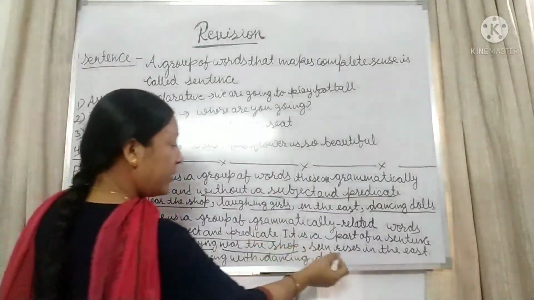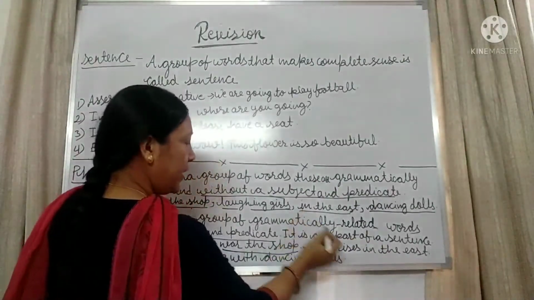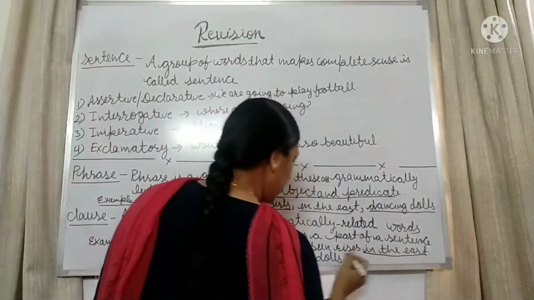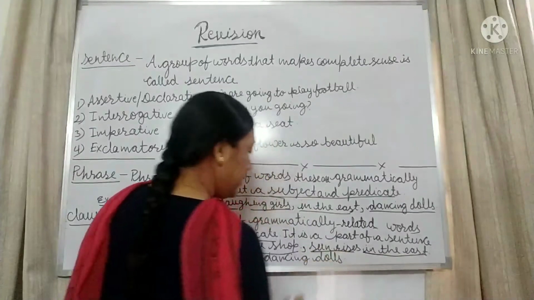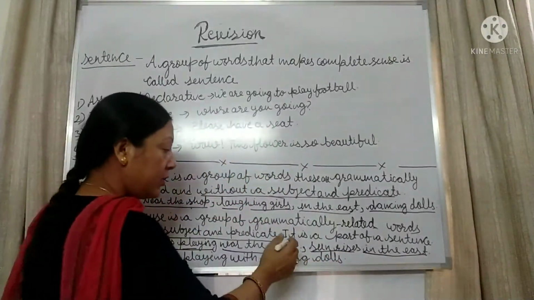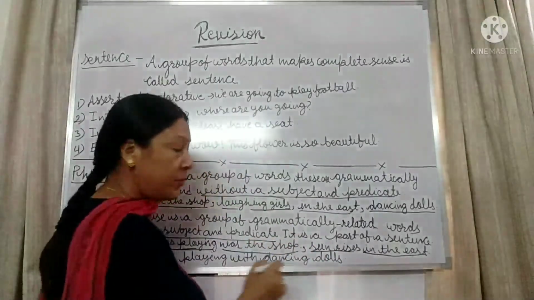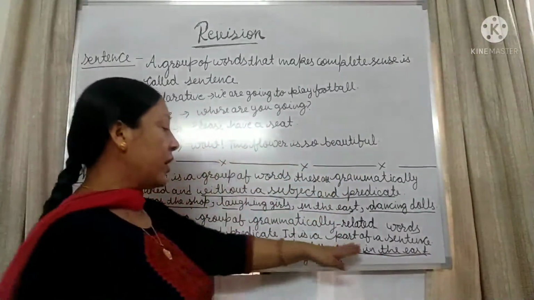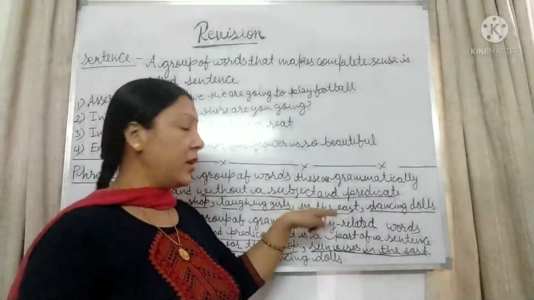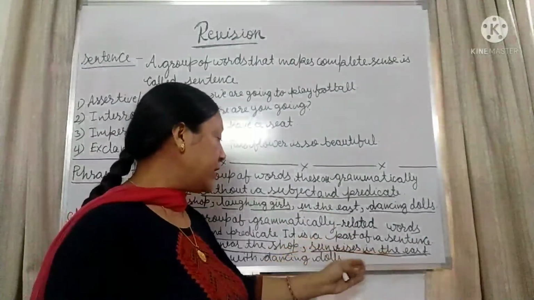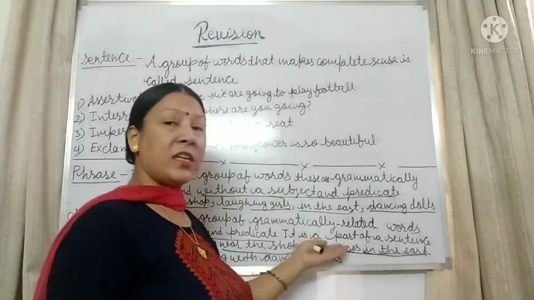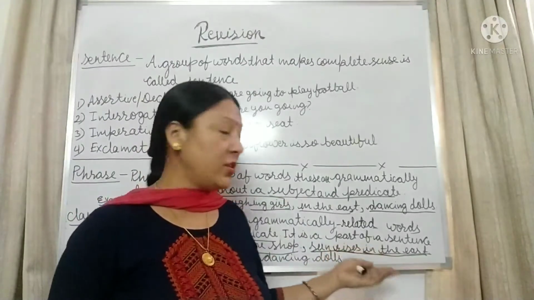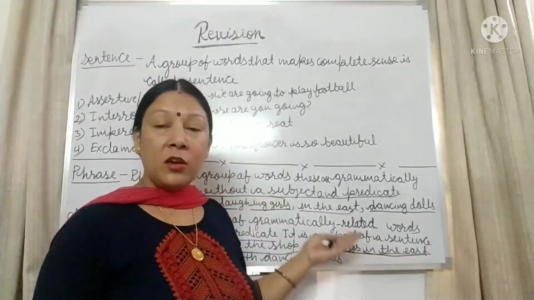Another example: the sun rises in the east. In the east, the sun rises. Sun is what? Subject. Rises in the east is the predicate. So you can see in the east is a phrase here, and when in the east meets with sun rises, it makes complete sense. So it means that a clause is what?